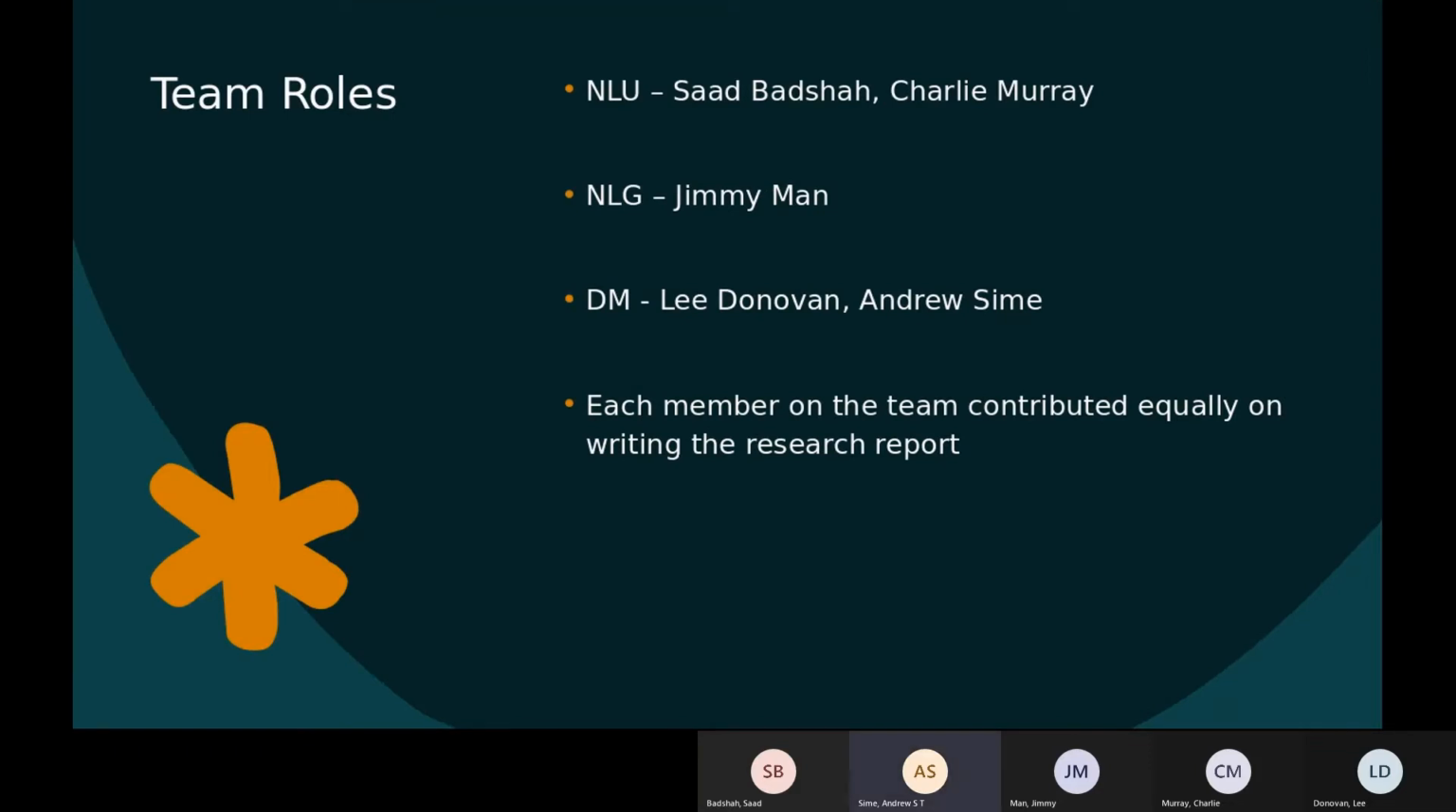Here we can see our assigned team roles. The components are strongly linked, so everyone collaborated on various parts of the chatbot.